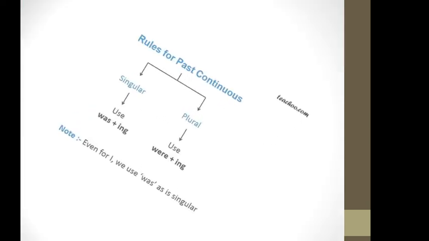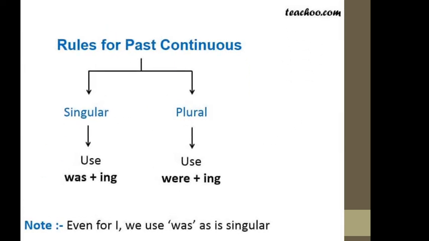Now the rules that you need to remember about this tense. What is the rule for past continuous? Singular and plural. If the singular person is there, then we use was plus ing. For wahid we use was plus ing.